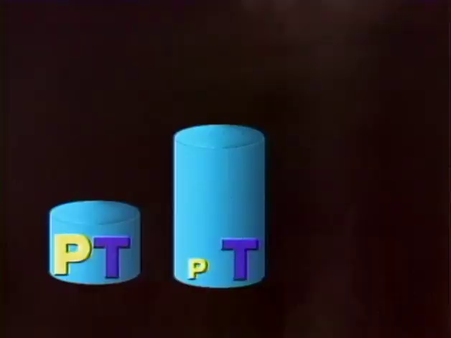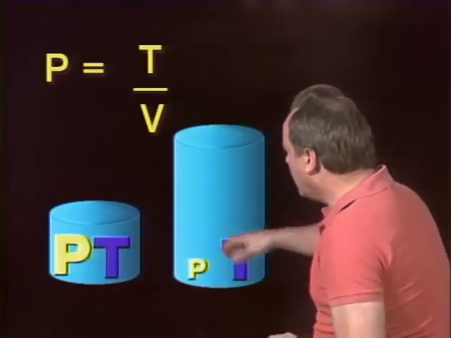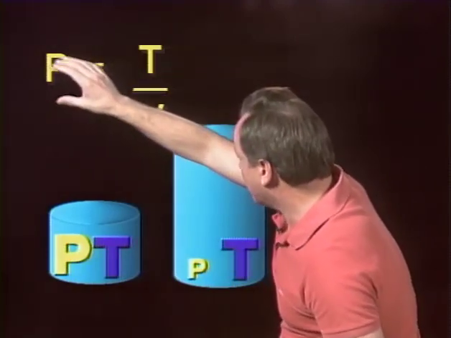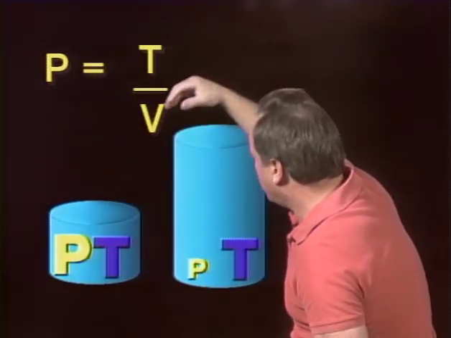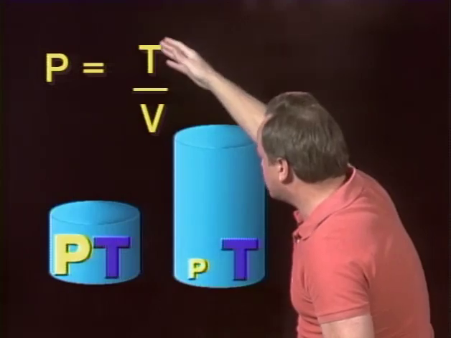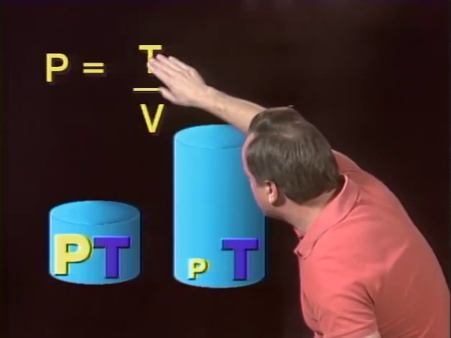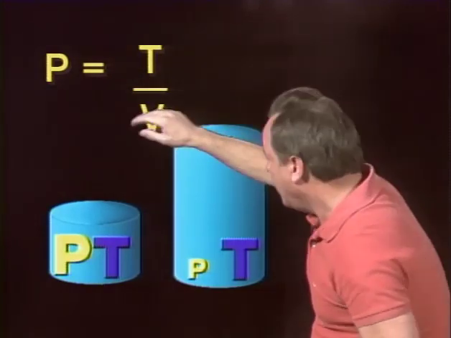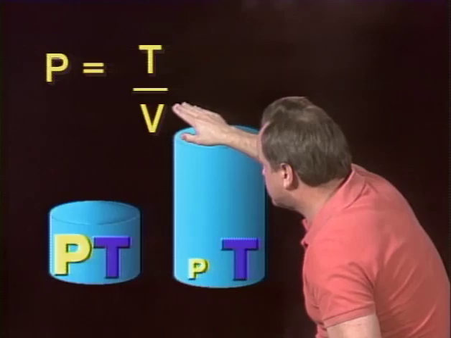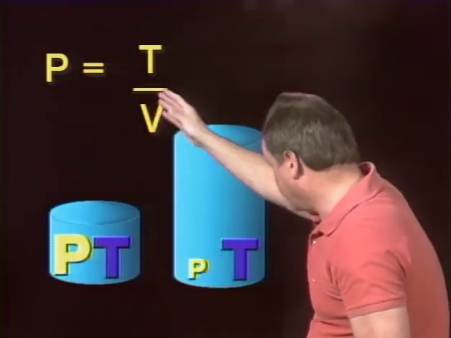Now, they also ask you some questions on the test about the pressure of a gas in a confined container. They're going to say, what's going to determine that pressure? Well, that pressure will be determined by the temperature and volume, and there's a law about this, and that law is called Boyle's law. So they're saying that the pressure of a confined gas is determined by the relationship or the ratio of temperature to volume, temperature divided by volume. So you can see as the temperature increases, the pressure would increase. And as the volume increases, then the pressure would decrease because you're divided by the volume.